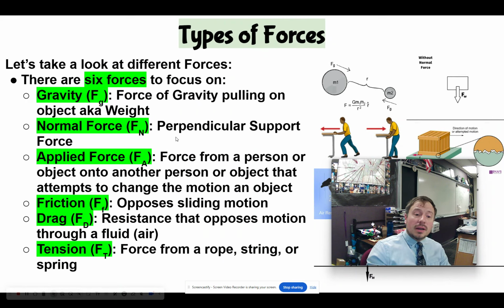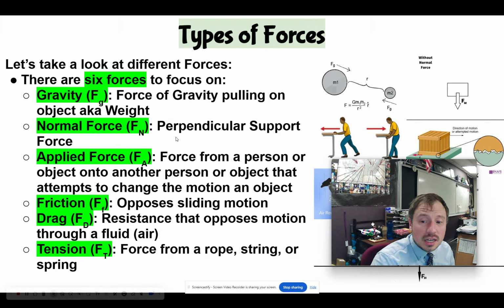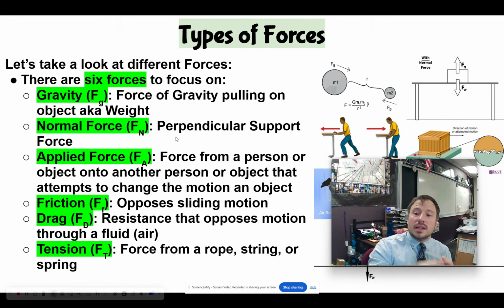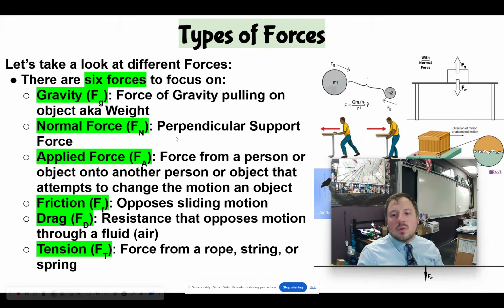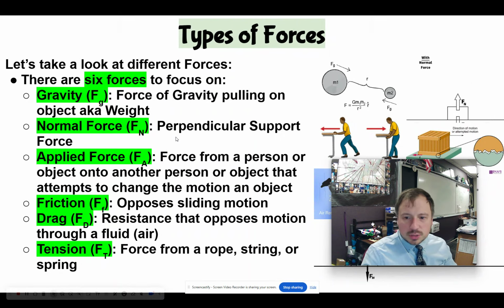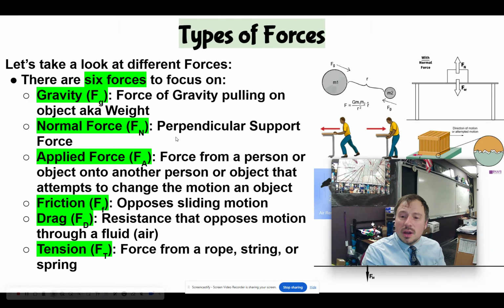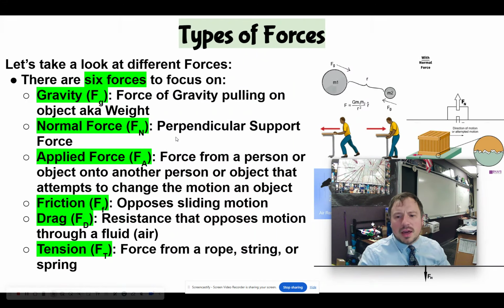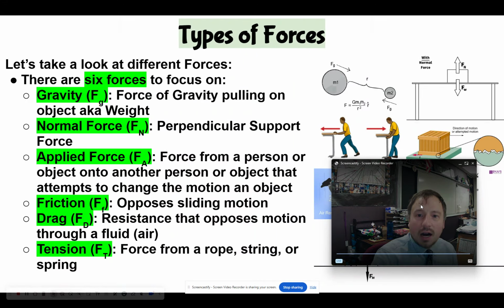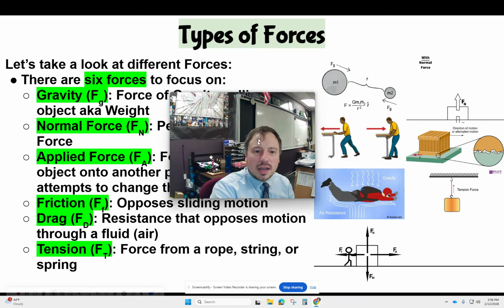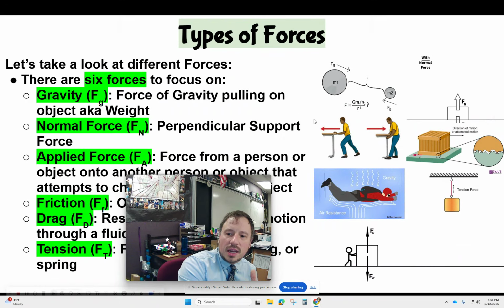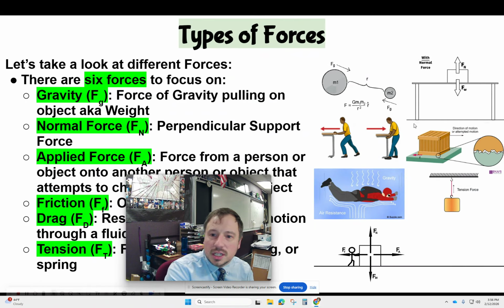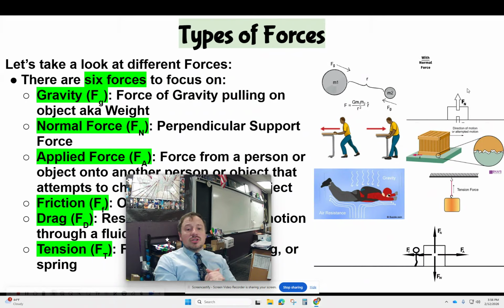And the last one we'll learn about is tension, F of T. That's force from a rope, string, or spring. Now I've actually seen this one separated into another one, like a 7th force. I've seen spring separated because there are equations for springs with spring constants and how much you're pushed and pulled. But just for these purposes, I'm going to combine them into one with tension. If you take a look, here are some quick diagrams of the types of forces. The one graphic I have up there is the normal force.